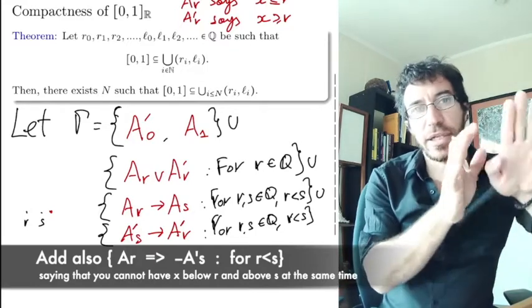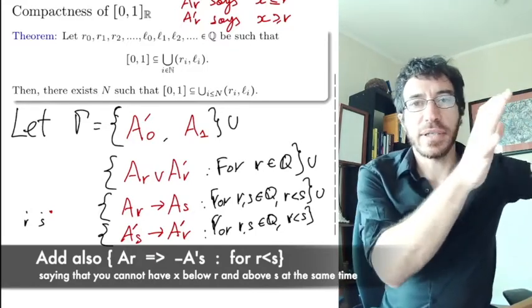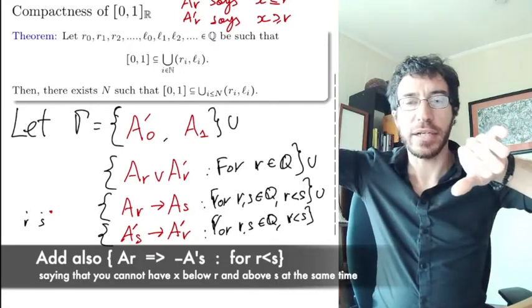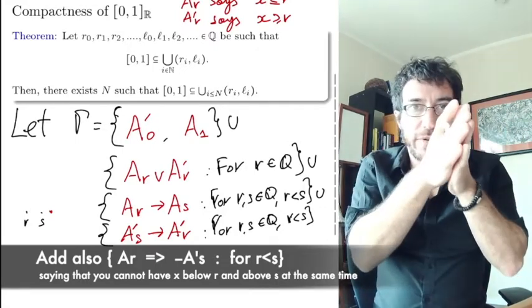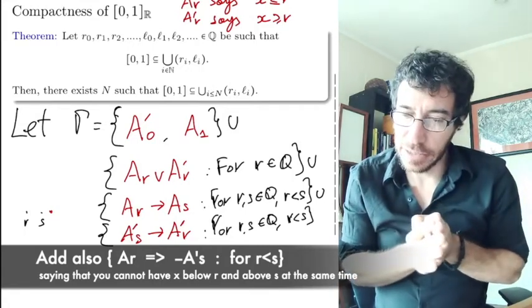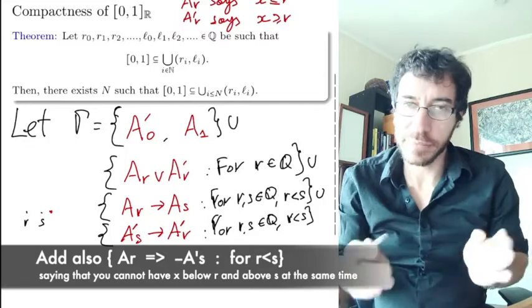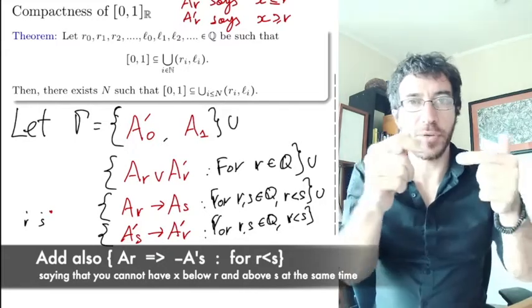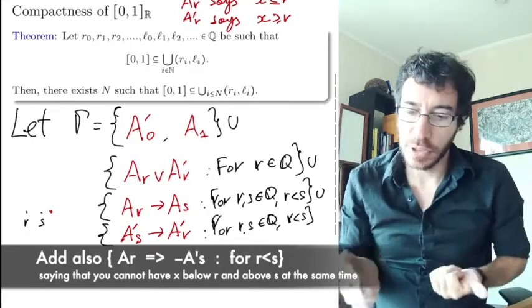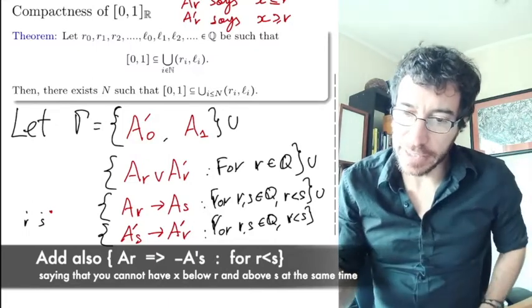Okay, so satisfying these things is going to allow us to show this. We have that x has to be above all the elements of a whole initial segment of elements, and has to be below another set of elements. So we're defining a cut in between, and this is saying that there has to be no gaps between the ones that you're below and the ones you're above.